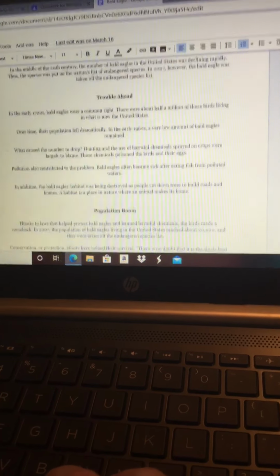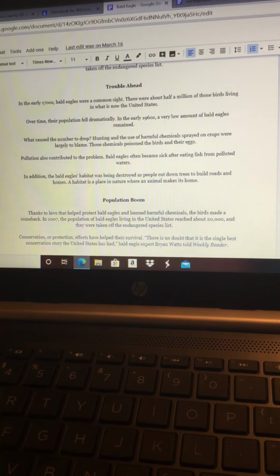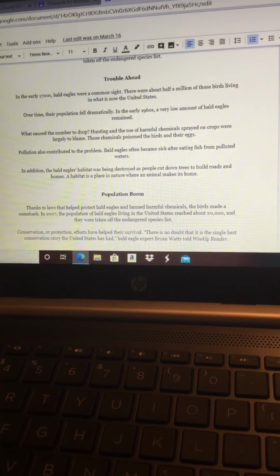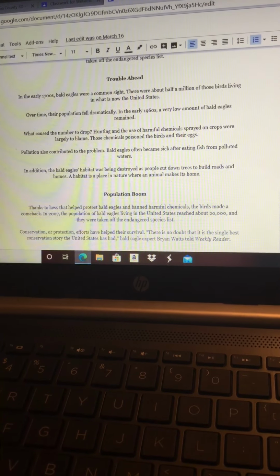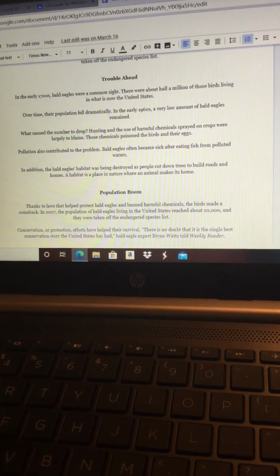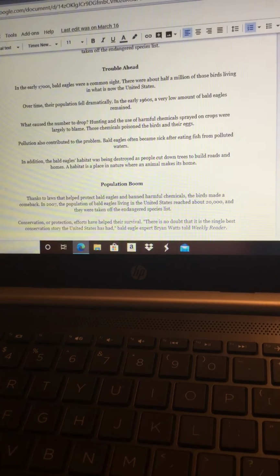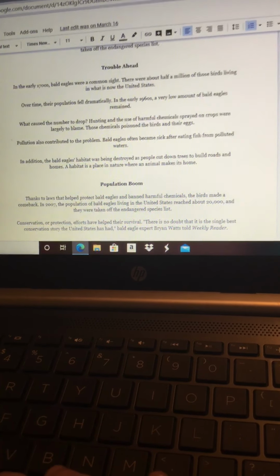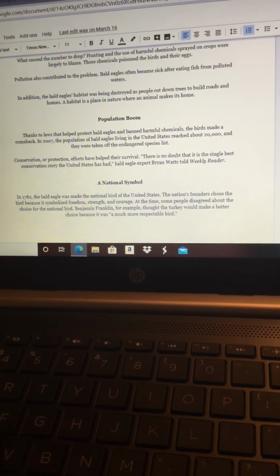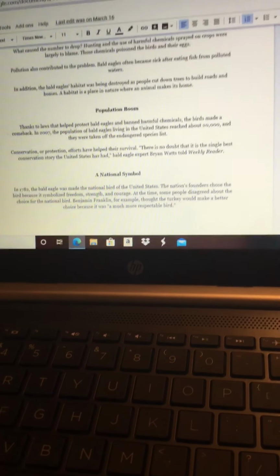Trouble ahead. In the early 1700s, bald eagles were a common sight. There were about 500,000 of those birds living in what is now the United States. Over time, their population fell dramatically. In the early 1960s, a very low amount of bald eagles remained. What caused the number to drop? Hunting and the use of harmful chemicals sprayed on crops were largely to blame. These chemicals poisoned the birds and their eggs. Pollution also contributed to the problem. Bald eagles often became sick after eating fish from polluted waters. In addition, the bald eagle's habitat was being destroyed as people cut down trees to build roads and homes. A habitat is a place in nature where an animal makes its home.